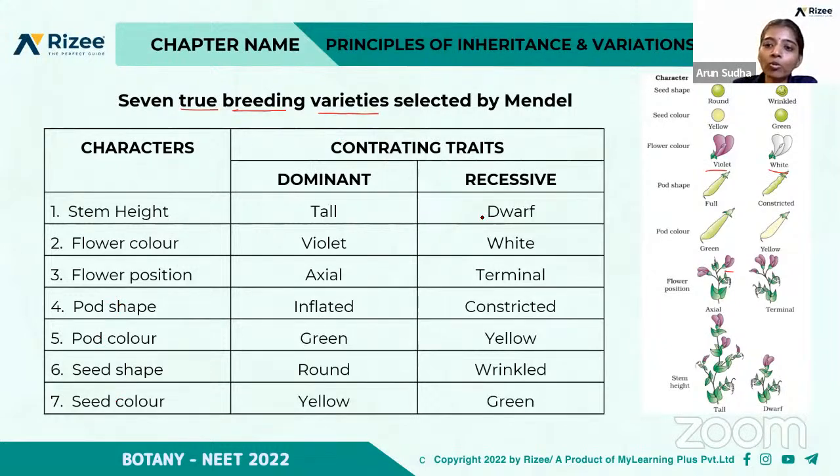So you have to be thorough with this table, with the details of which is the dominant character and which is the recessive character. Many questions may come in this, so you have to be clear with it. 7 true breeding varieties were selected by Mendel. They are contrasting traits, so they are opposite. One is tall, the other is dwarf. And if it is green, the other is yellow.